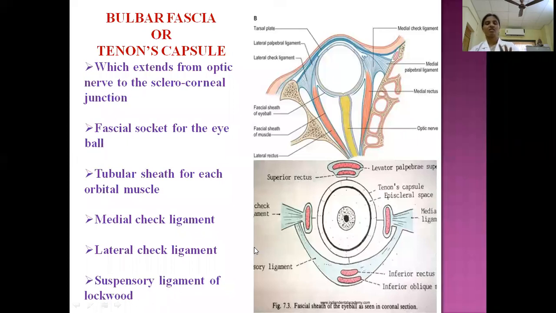So these are the expansions of the bulbar fascia, which you have to know. It is the inner layer of the dural sheath covering the optic nerve, and it forms the fascial socket for the eyeball as it approaches the sclerocorneal junction. Then there is the tubular sheath for each and every orbital muscle, then the medial check ligament, the lateral check ligament, and the suspensory ligament of Lockwood.